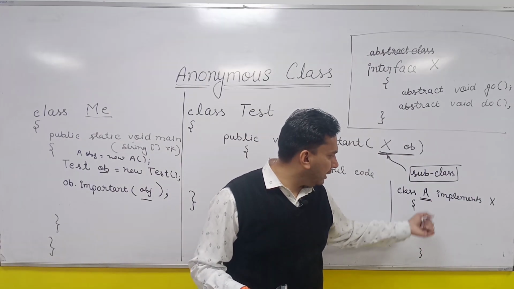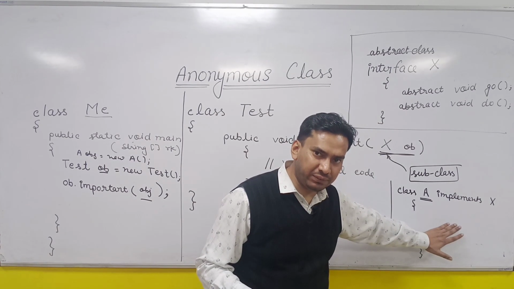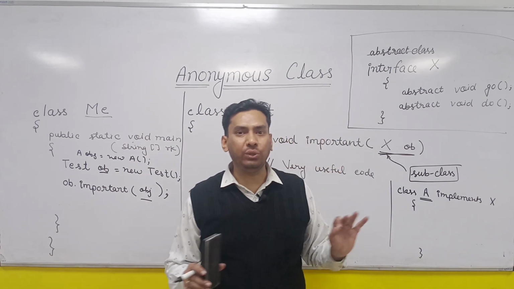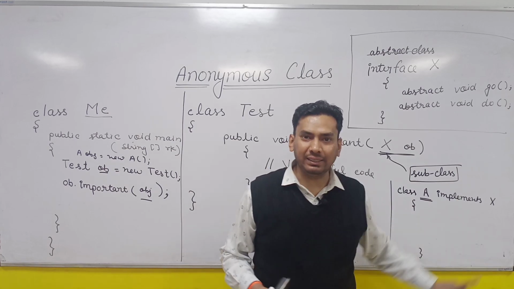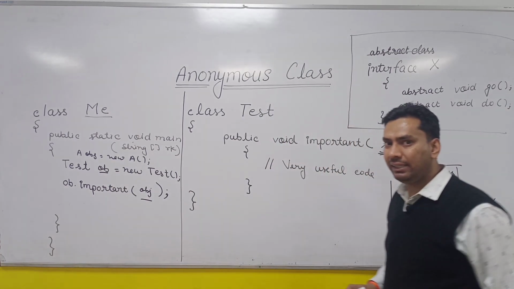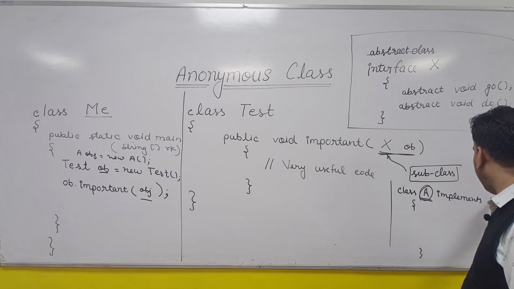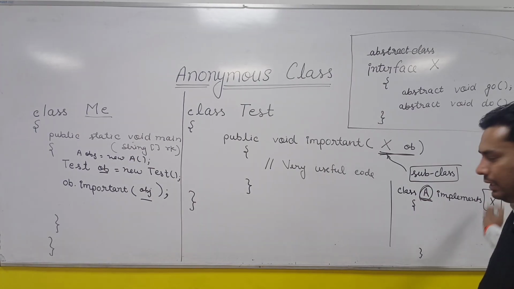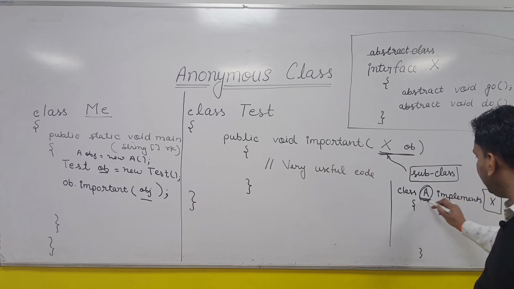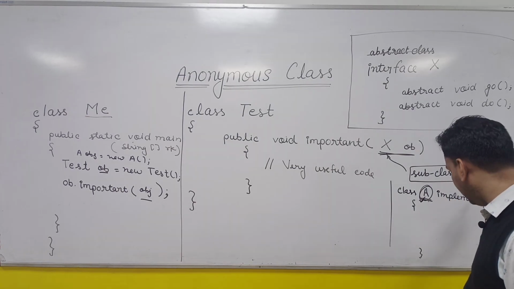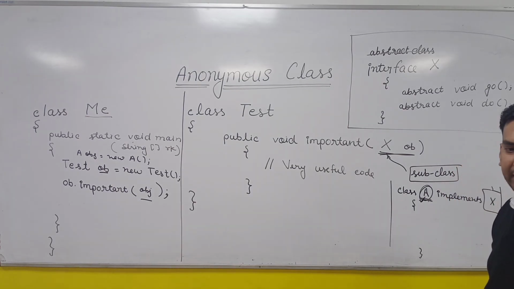Are you going to have some kind of interest in what is defined inside this class? Actually no. Why have we created this class? Because the only thing that you are interested in is the object of this x.